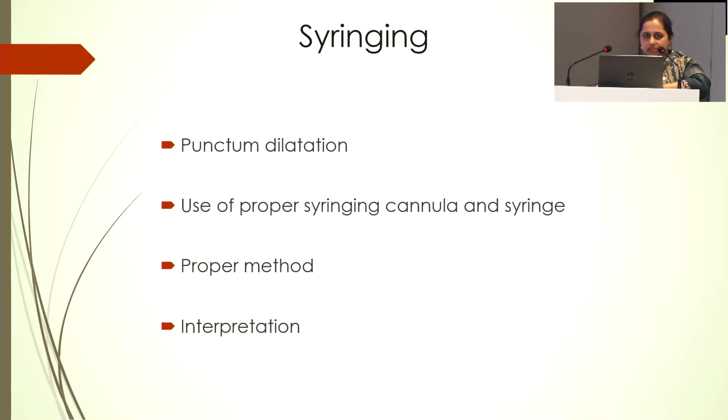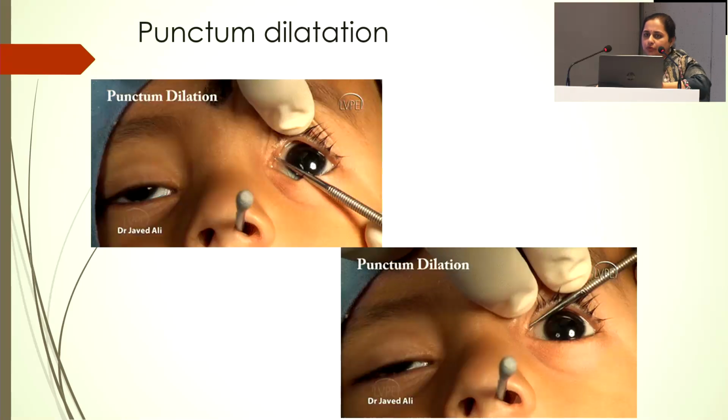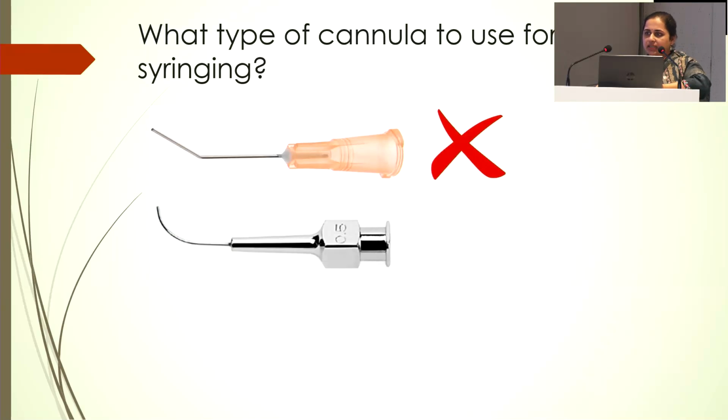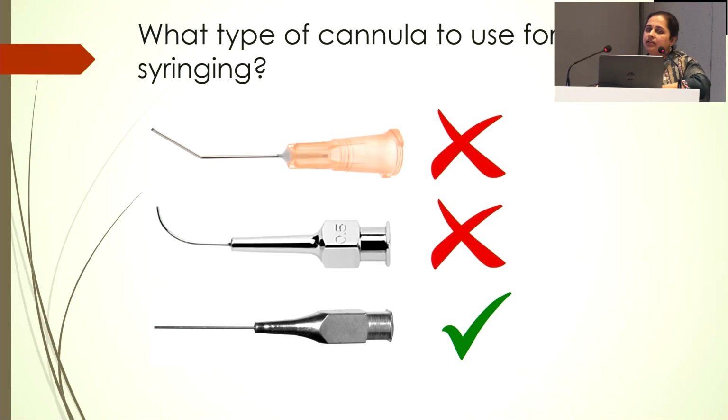When we do syringing, there are a few important points to see. These are the actual steps of syringing. First is punctum dilatation with a Nettleship punctum dilator. Then which type of cannula do we use? Do we use the visco cannula or just a bent needle? Ideally not. Then is this the cannula to use? Even that is not ideal. What is ideal is a straight cannula, because you can just stretch the canaliculus and make it straight. With a bent cannula, you are going to scrape the canalicular epithelium and cause more damage.